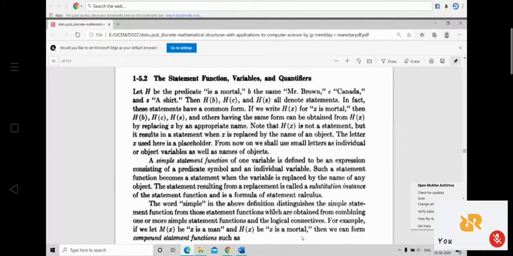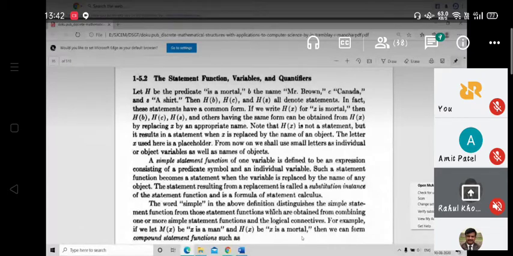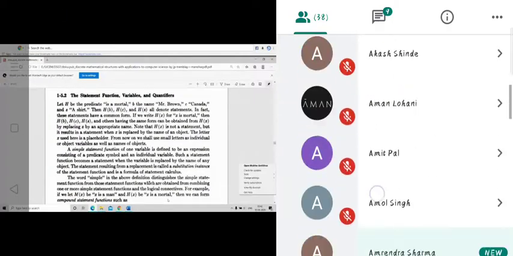Suppose small b is the name of the subject, Mr. Brown. If my statement is Mr. Brown is a mortal, then this can be denoted by H of b. Then the second one is c. Suppose c denotes the subject Canada, and small s denotes a shirt. Then what is the meaning of H of c? Where c is Canada, H of c means Canada is a mortal. H of s means a shirt is a mortal.